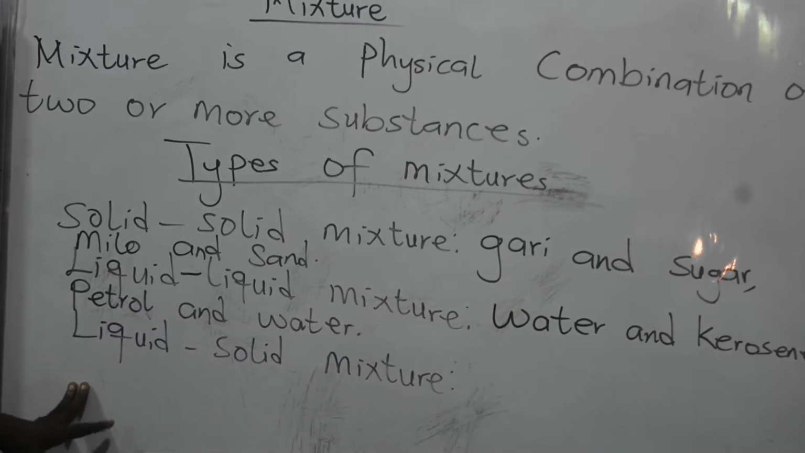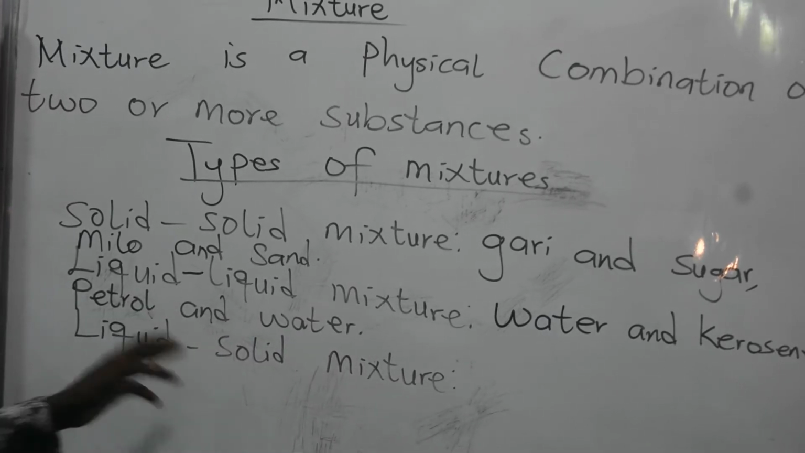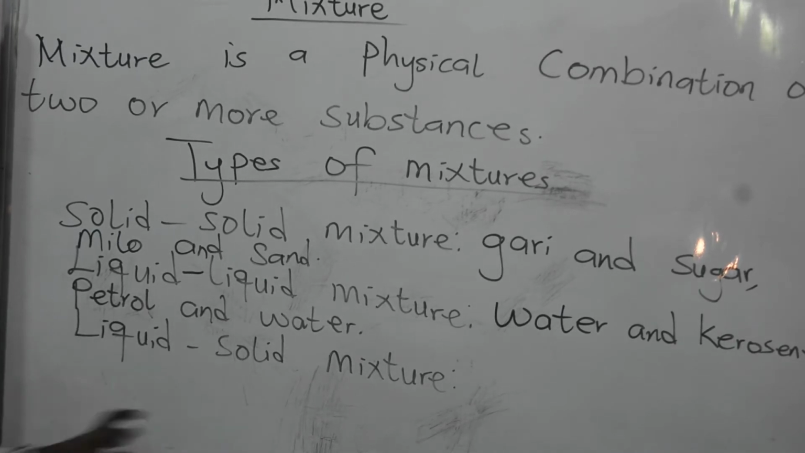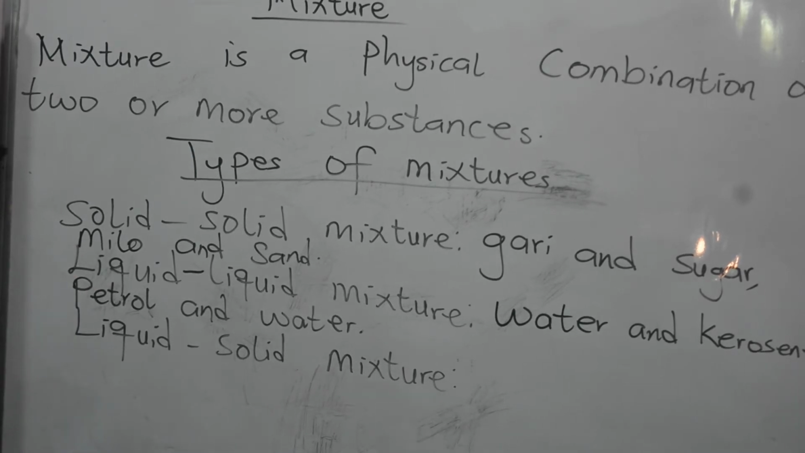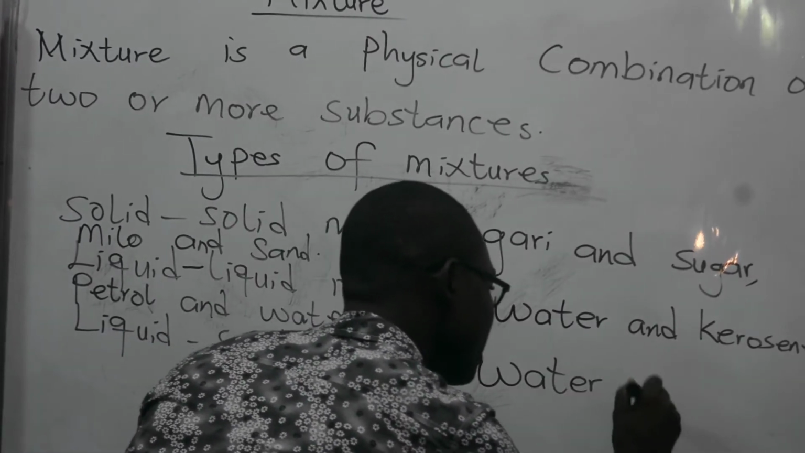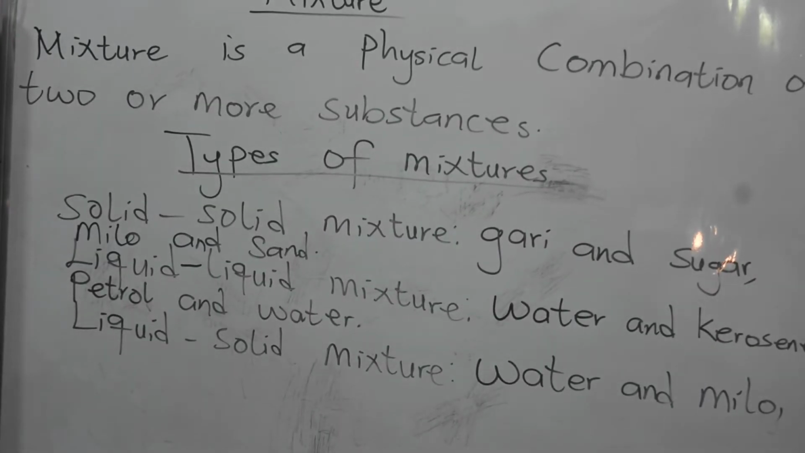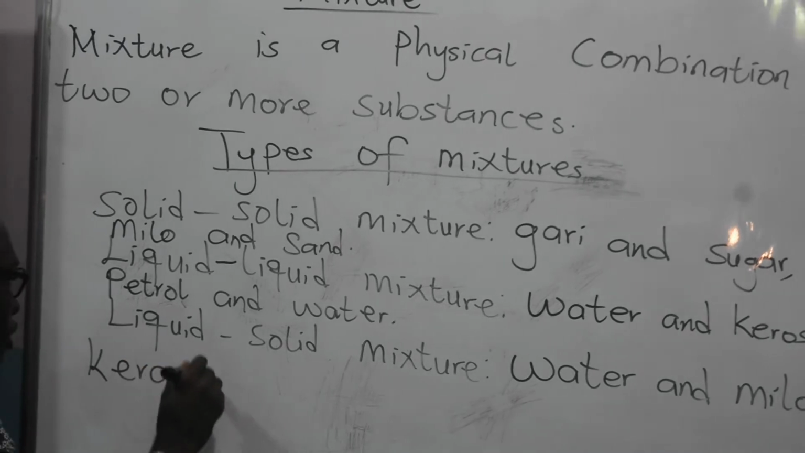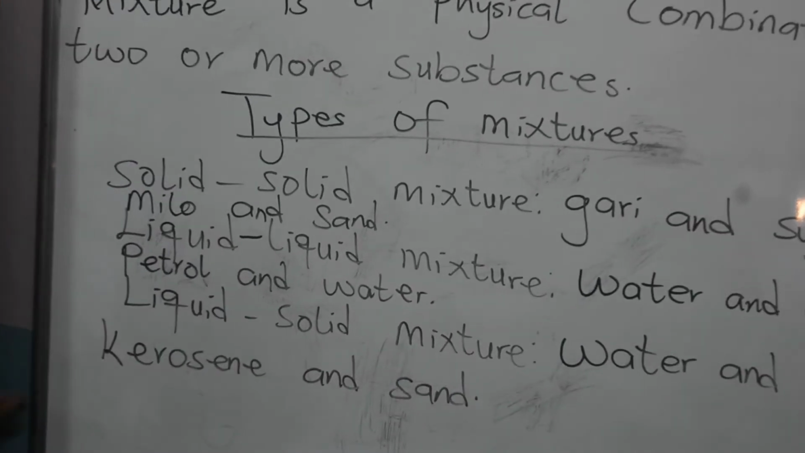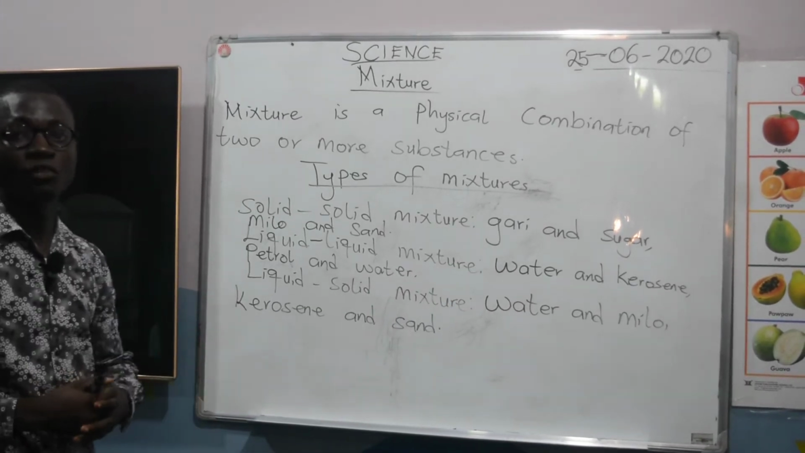Then the last one is liquid solid. So a substance that is liquid and also solid. So liquid and then solid. So the liquid will be first and then the solid will follow. So we can say water and Milo. It is one. We can say kerosene and sand. So all these are some of the liquid solid mixture. I believe you've all understood.